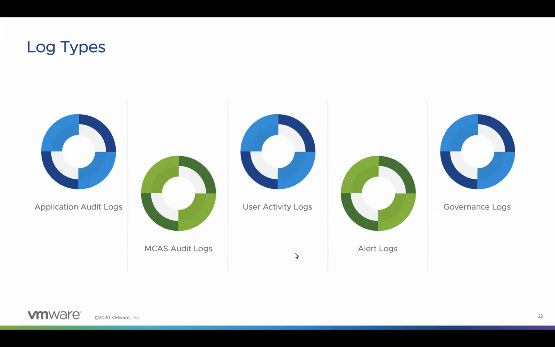The second last one is alert logs, that is the incident logs that are used to analyze the incidents. And the last one is governance logs. Any governance action that has taken place is recorded here. So at this point we have covered the configuration, customization, and policy setup for implementing MCAS.